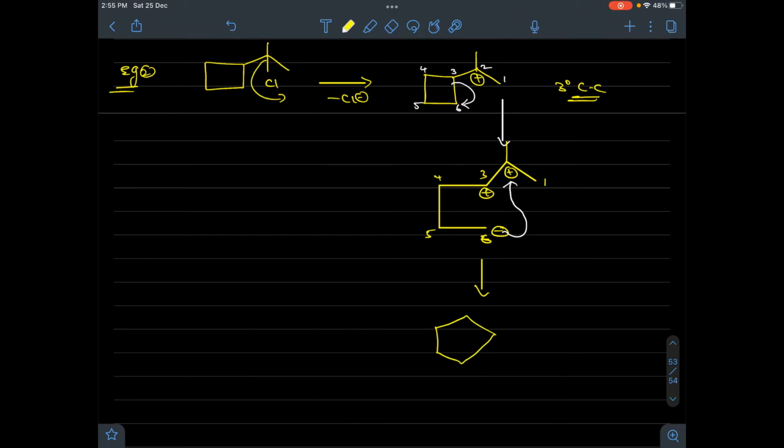The 4-membered ring turns into a 5-membered ring. If you assume it is the 6th carbon, this is the 5th, this is the 4th, this is the 3rd having the positive charge, and this is the 2nd. But carbon number 2 is bonded with carbon 1 as well as one substituent. Here you can check that 2 is bonded with 1 and bonded with a substituent.